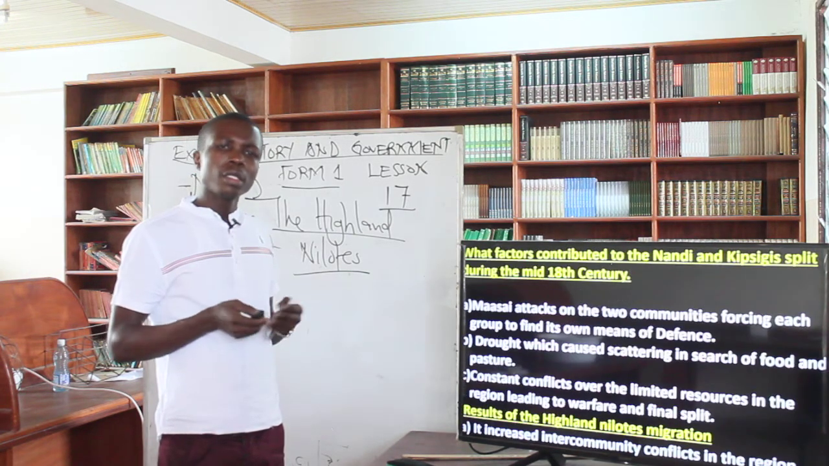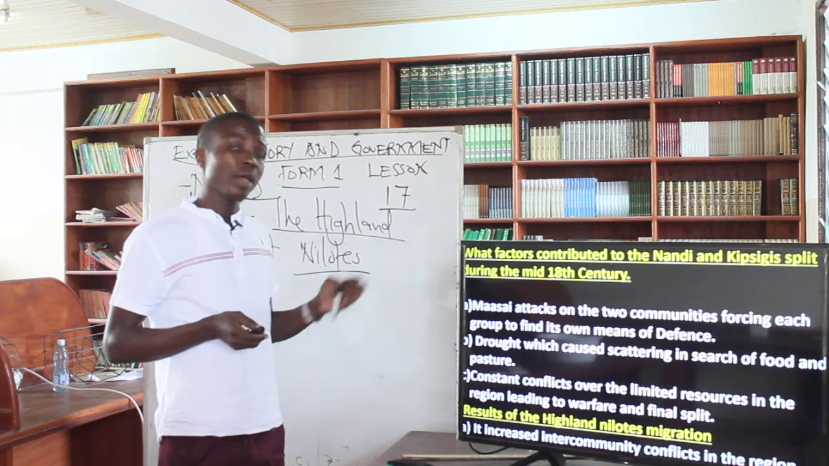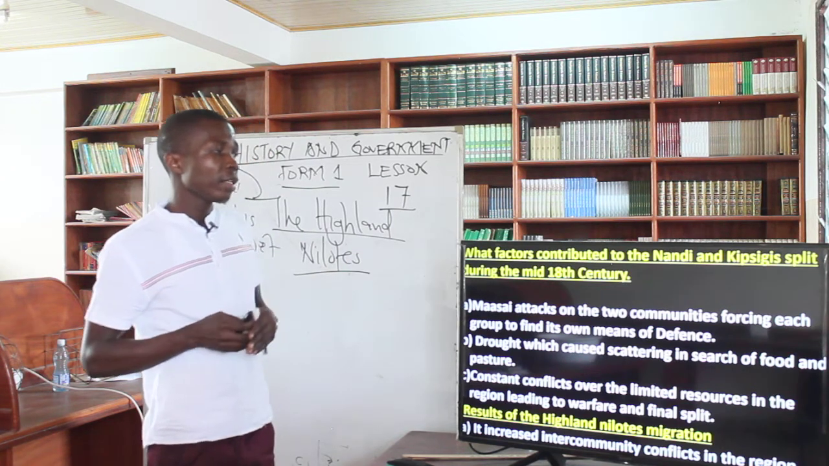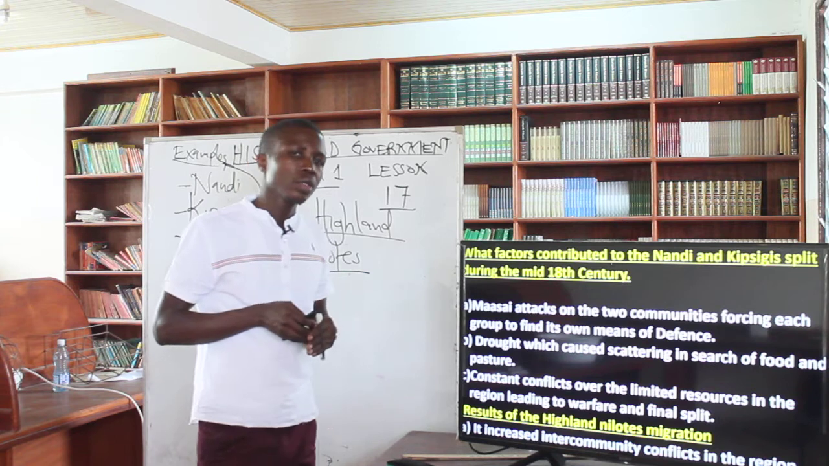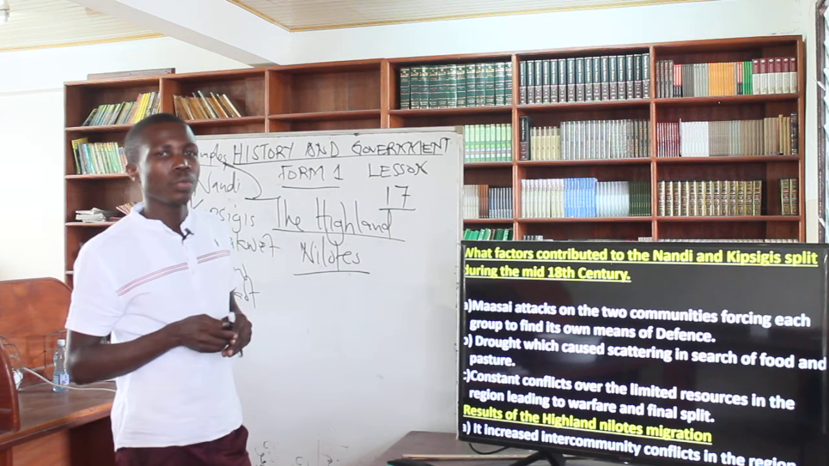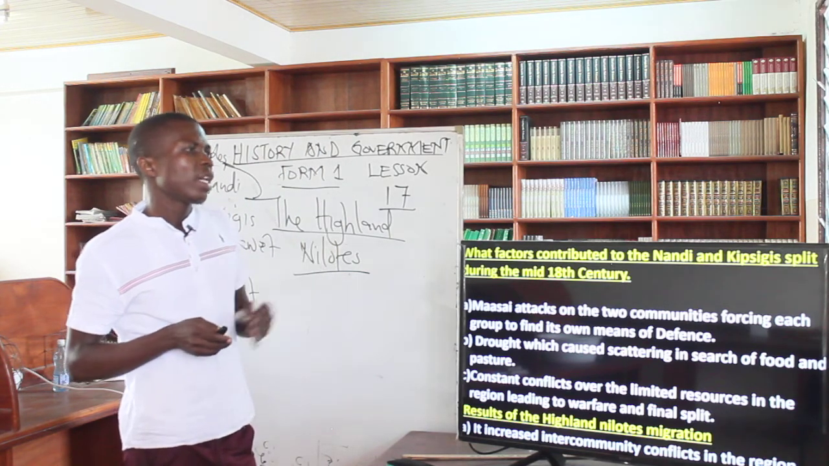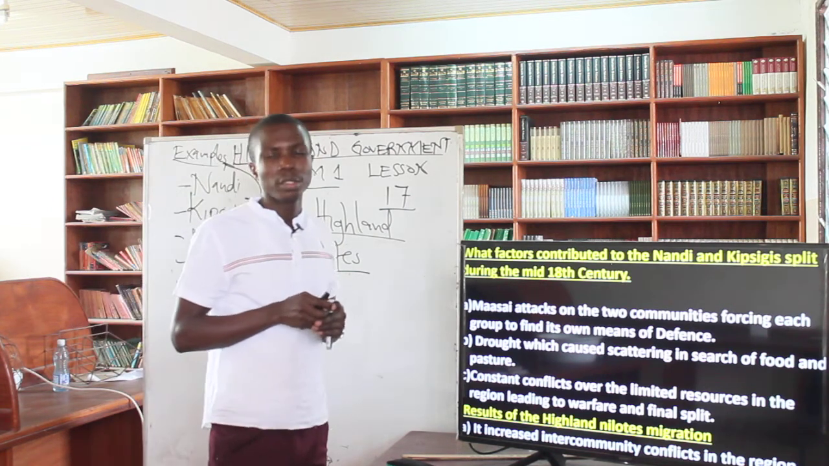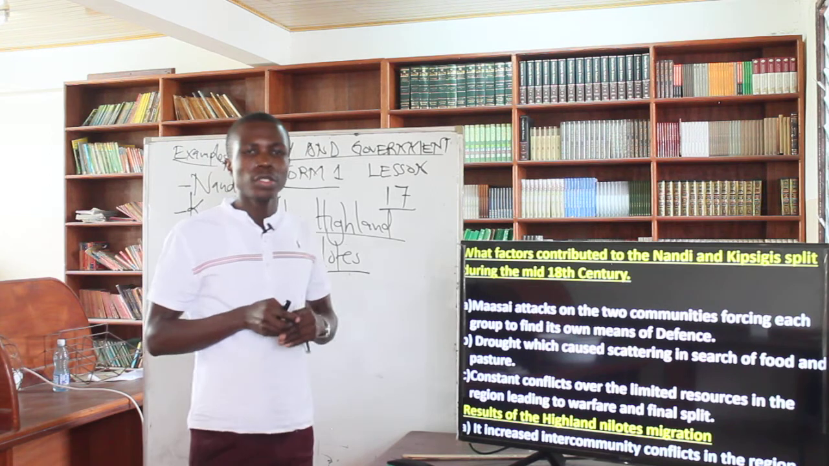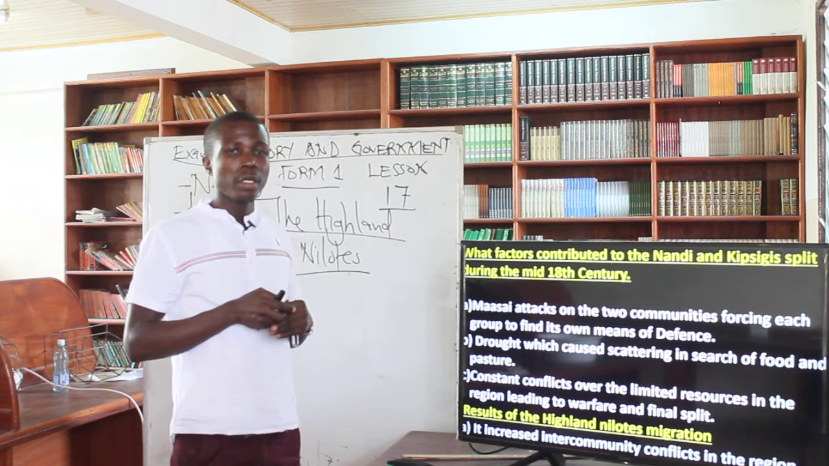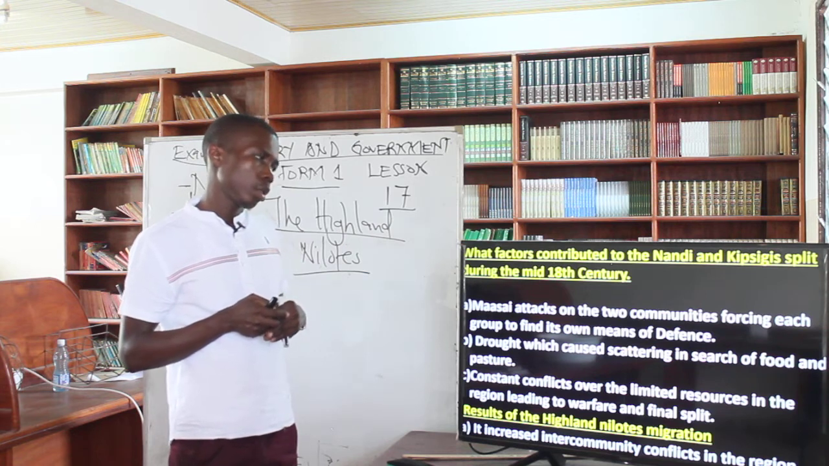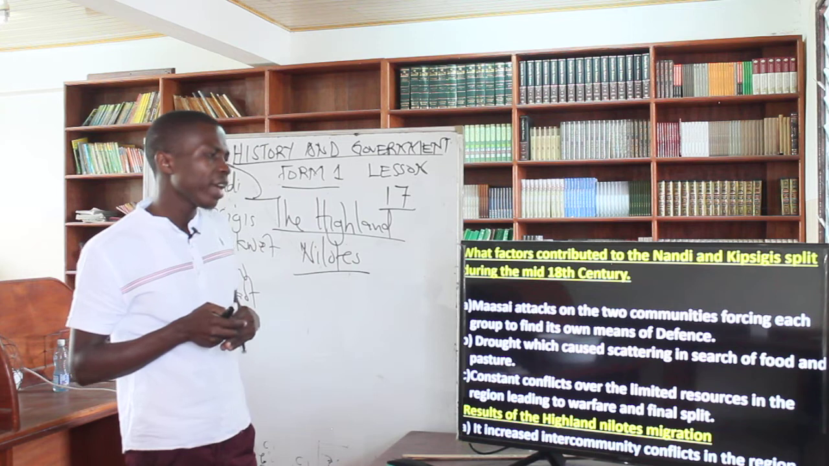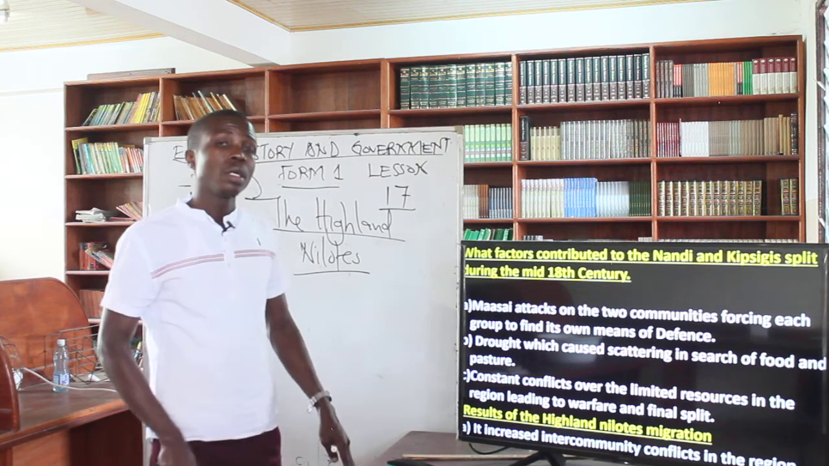But then, this now is very important. You can be asked this one in the exam. What are the factors that had contributed to the Nandi and the Kipsigis splitting during the mid-18th century? You can see on the screen, we have 3 points there. So the Maasai attacks on the communities, forcing each group to find its own means of defense.